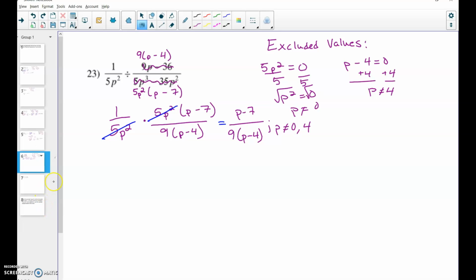All right, last one that we're going to try is number 25. Now 25 and 26 were some of the most difficult problems on this page. So if you got the answers, awesome. If not, pay attention to 25 and then maybe go back and try 26 on your own.